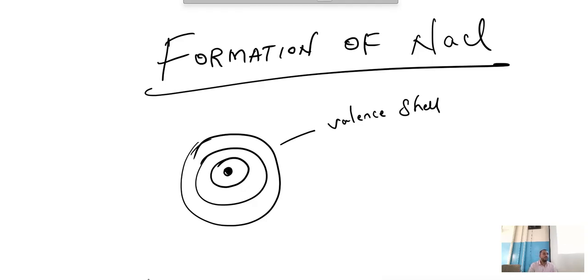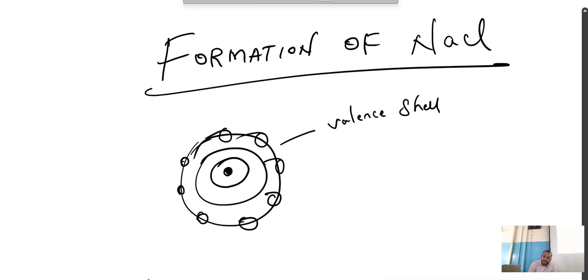This orbit is the valence orbit, the valence shell. Every atom in life has one aim. If it achieves that aim, it is a successful atom. After that, it never gives anything or takes anything. What is it? They need 8 electrons in their outermost orbit.